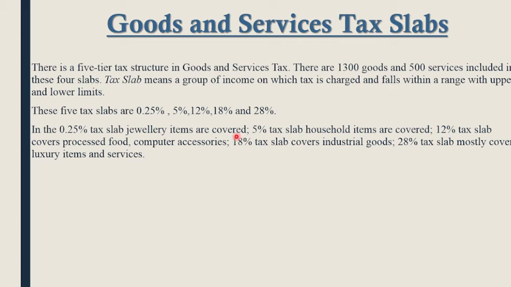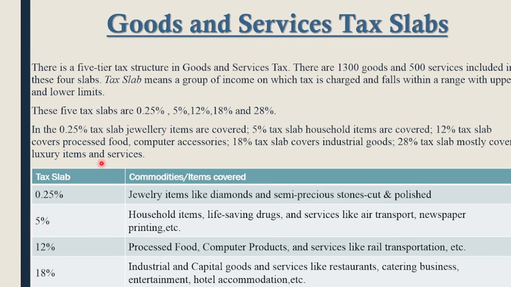Now the 18% slab covers industrial goods, and the 28% tax slab mostly covers luxurious items and services. So in the next part we will see a chart. It will be easier to get this thing clear.